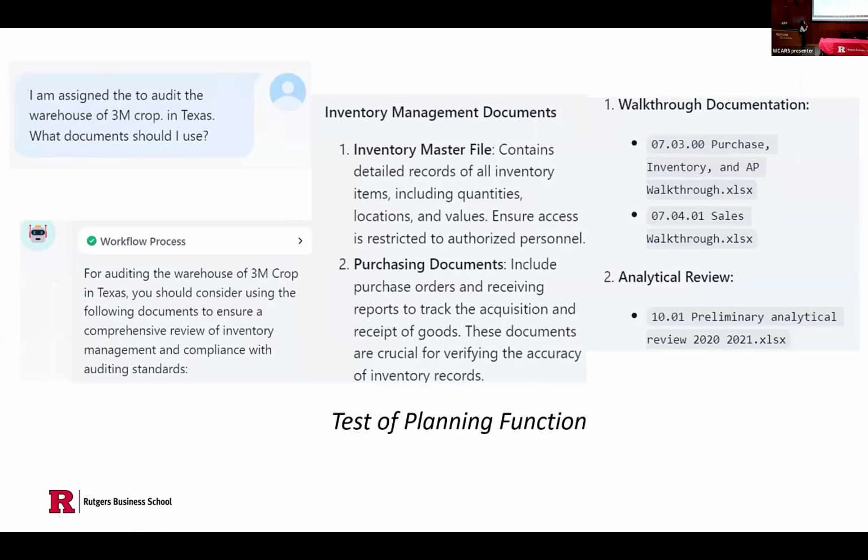And we have a planning function. I just gave our chatbot a scenario. It says I want to audit the warehouse of 3M Corporation. In this case, what steps should I follow? What are the documents I should look at? And the chatbot said you should follow these kinds of things.